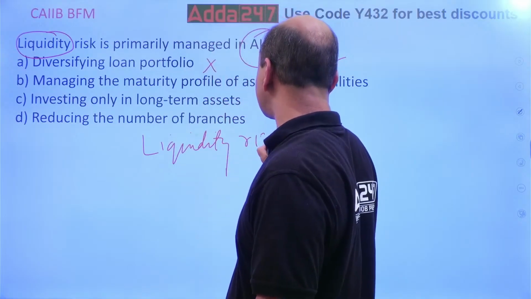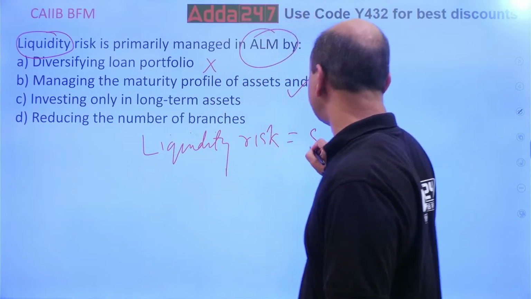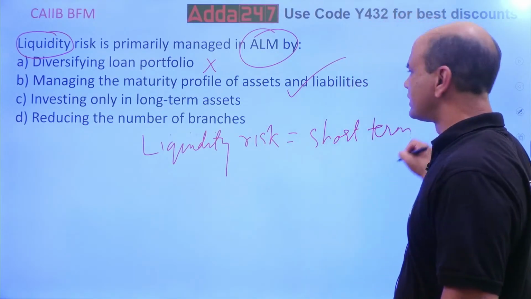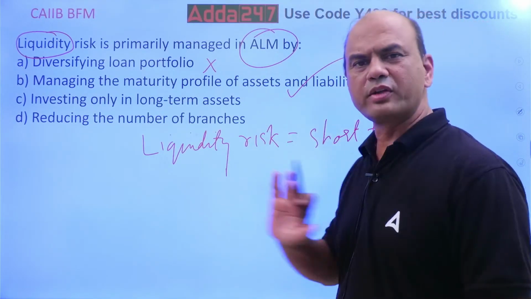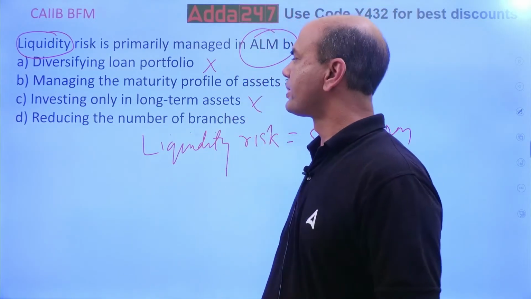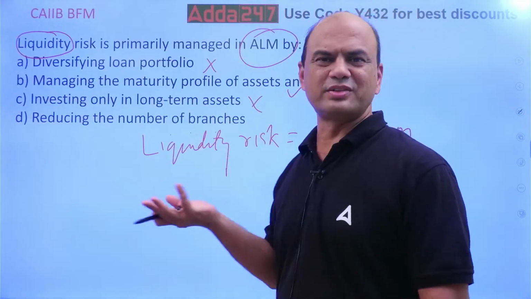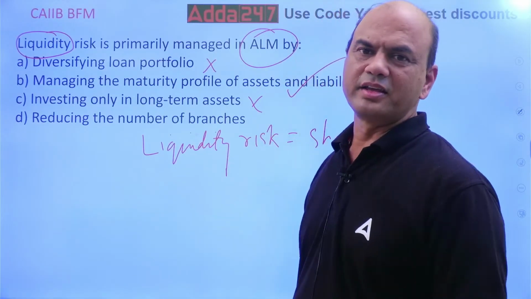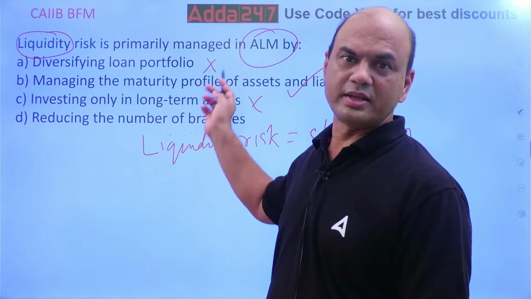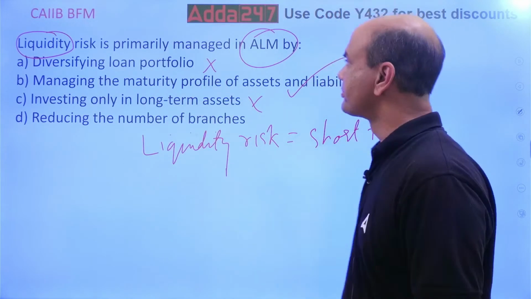Risk is a short-term issue. It's short-term, okay. So this long-term assets investment will not affect this liquidity that much. So this is out. Reducing the number of branches, that's not the answer, is it? Reducing the number of branches, that's a business call. You can't do anything in ALM over here, okay?